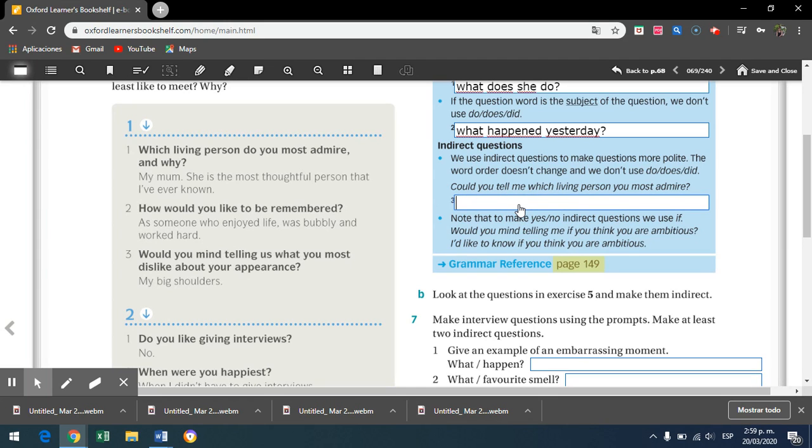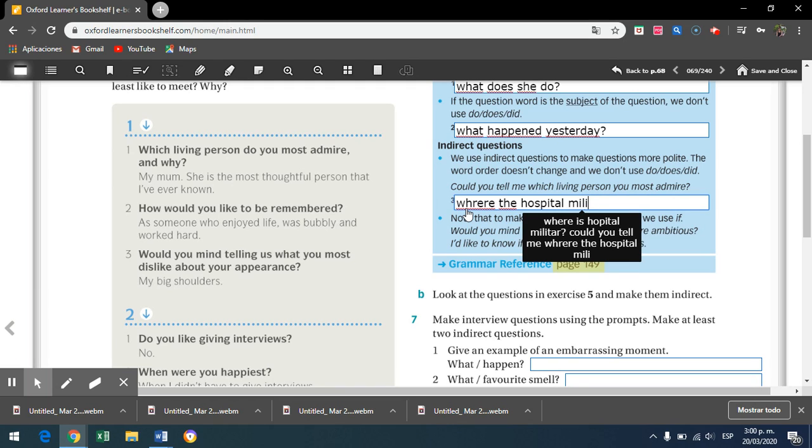For example, the direct question is, where is Hospital Militar? It is direct. But in order to have a polite question, when we have a WH question, it is, could you tell me, and we put the WH. What is the WH? Where, but, I'm sorry, here, where, the subject, the military hospital, that is not common in Spanish, hospital militar.